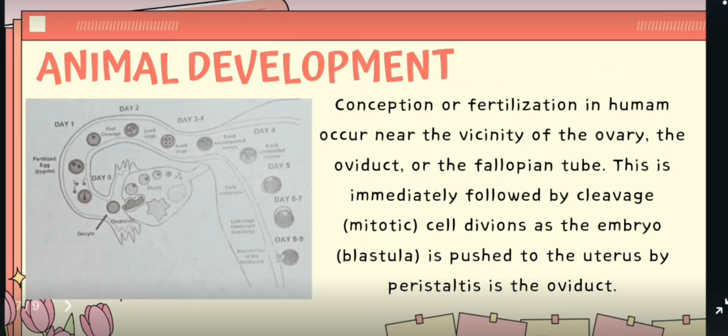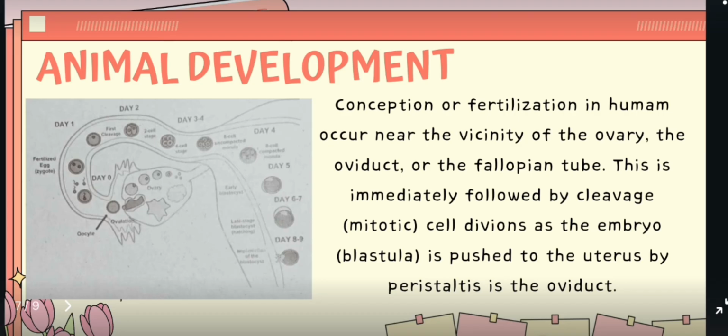Next is animal development. Fertilization in humans occurs in the vicinity of the ovary, in the oviduct or fallopian tube. This is immediately followed by cleavage, mitotic cell division of the embryo. The blastula is pushed to the uterus by peristalsis of the oviduct.